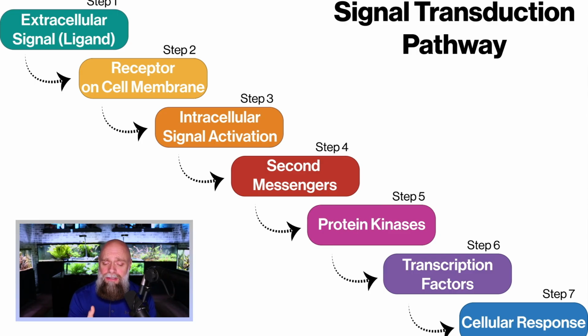Now, the signal transduction pathway and signal transduction in general, usually when I use those terms, I'm starting with step four, and that can be the release of second messengers. We've talked about the smooth ER in the past and how the smooth ER can store calcium. Well, calcium can be a secondary messenger. There are other molecules that can serve that purpose as well. But generally what happens is that activates a whole bunch of protein kinases, something we're going to talk about in a few minutes.